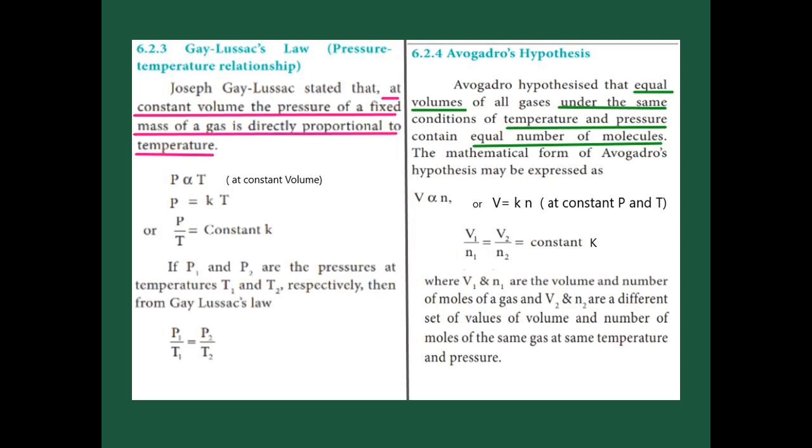The equation becomes V equal to K into N. That equation we get at constant pressure and temperature. Now we are going to apply it for two gases, so the equation changes to V1 divided by N1 is equal to V2 divided by N2 is equal to constant K. Here V1 is the volume of the first gas, N1 is the number of moles of the first gas, and V2 is the volume of the second gas, N2 is the number of moles of the second gas.